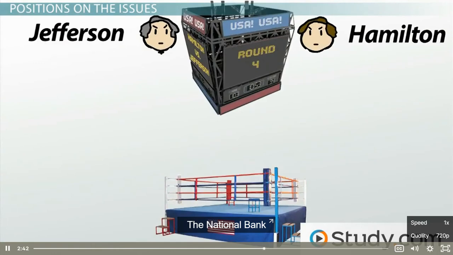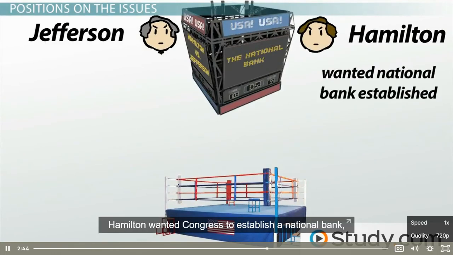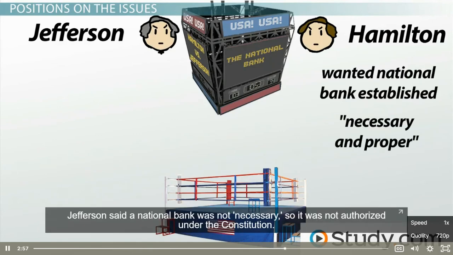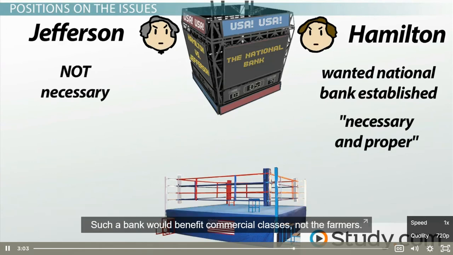The National Bank. Hamilton wanted Congress to establish a national bank and sell some of its stock to individual citizens. This would be good for investors in the bank. He said that it was authorized by the Constitution because it was necessary and proper. Jefferson said a national bank is not necessary, so it is not authorized under the Constitution. Such a bank would benefit commercial classes, not the farmers.